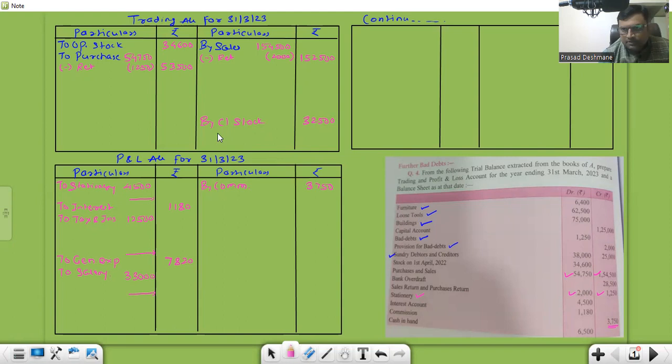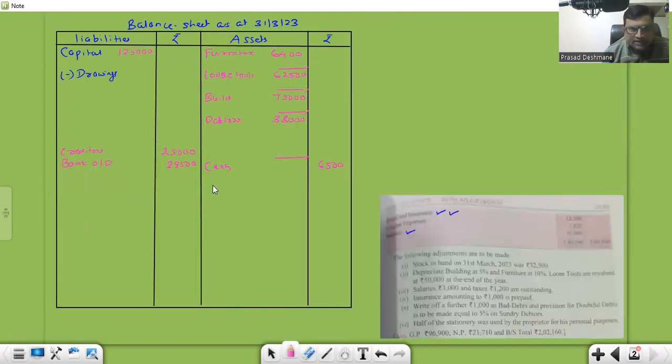As per the rule, income increase goes on the trading account credit side, which is the income side. Income increase is a good sign for us. The second effect is on the asset side, 32,500. The first thing is done.